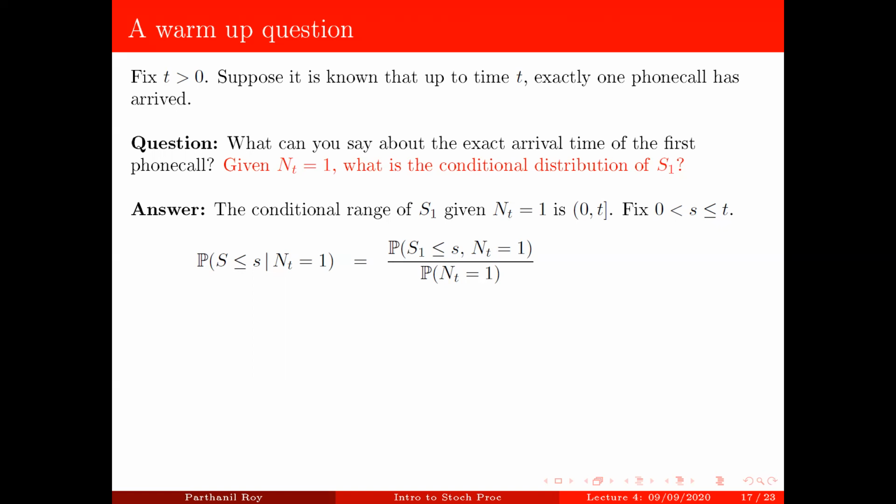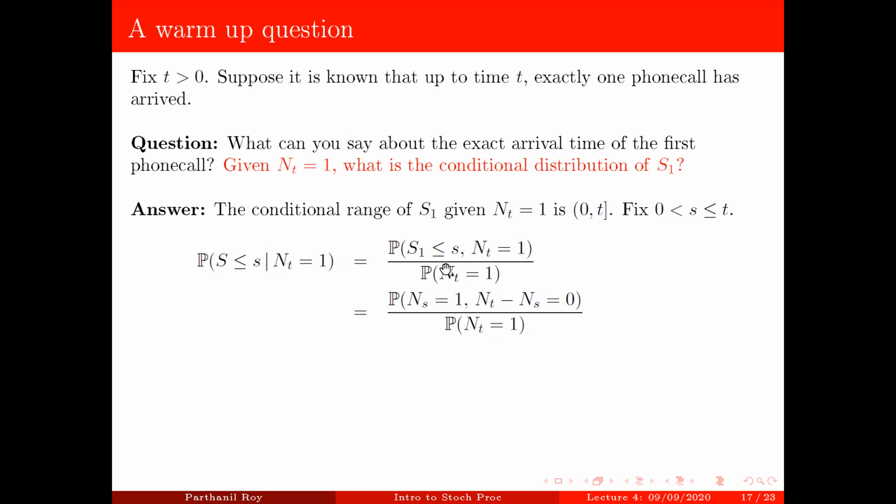So let's make it less ugly in the sense that we are going to write everything in terms of discrete random variables. How to do that? Note that, what is this statement? First of all, this statement is first arrival happens on or before time s, and up to time t, exactly one phone call comes. This is same as saying up to time s, exactly one phone call comes.